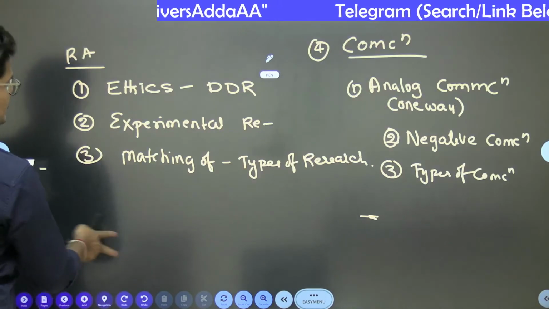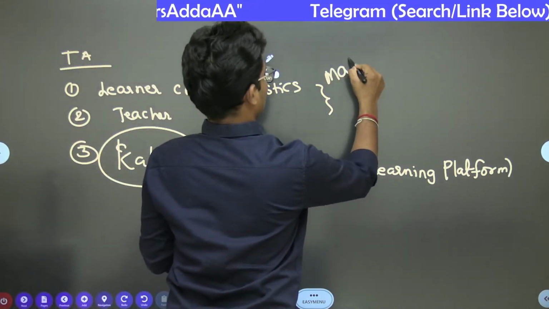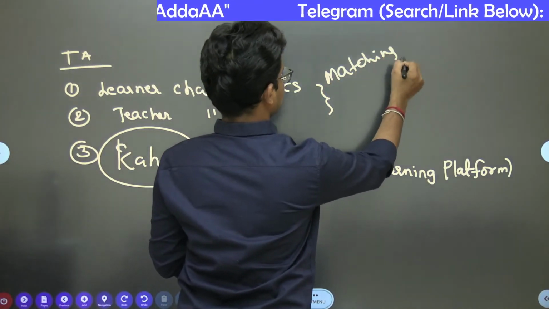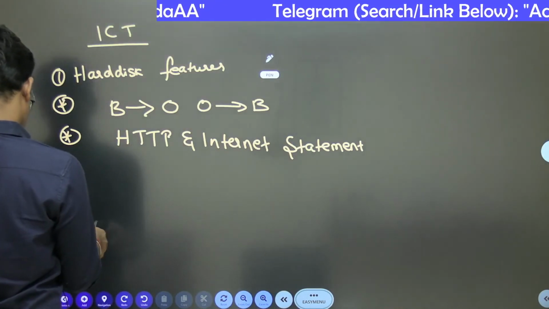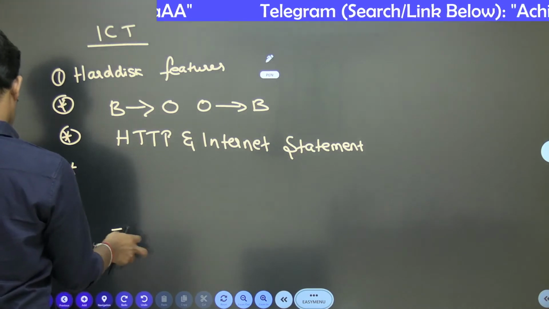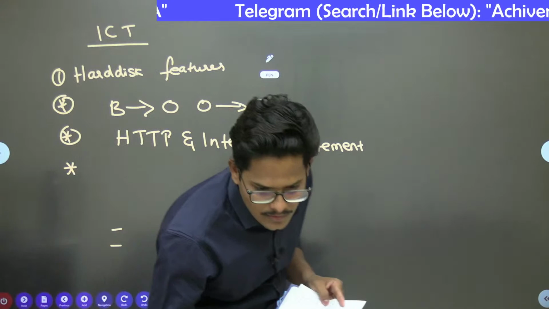Here in the teaching aptitude, learner characteristics matching was asked. One matching question was there. And after that, analog communication. In ICT is this much.